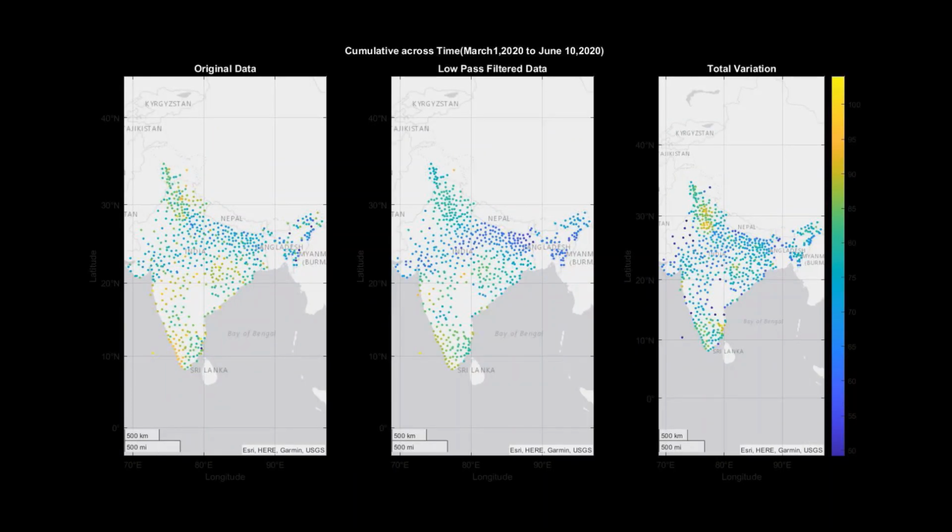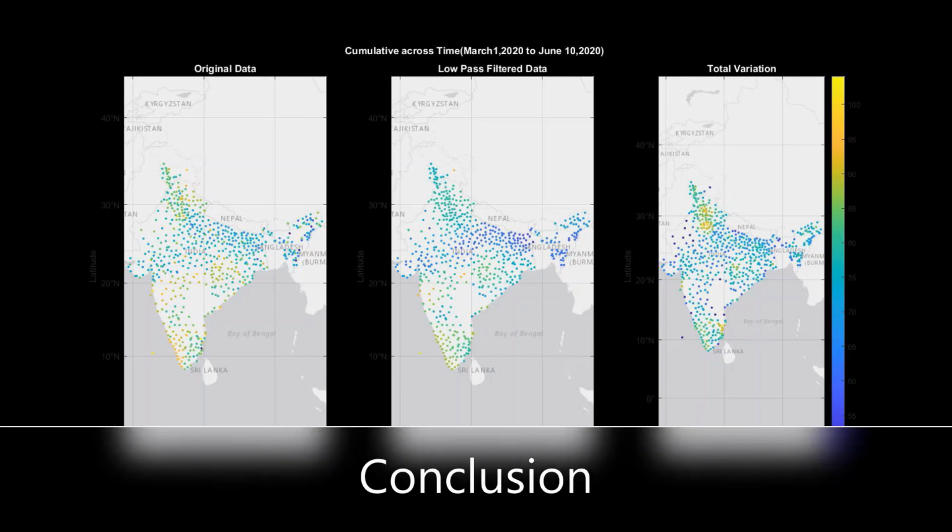Conclusions here are similar for each node. The original data, the low pass components, high pass components, and total variation were added and plotted in log scale over the given period. So we can clearly see that the cumulative of the high pass component shows the super spreader zones, and total variation shows that too.